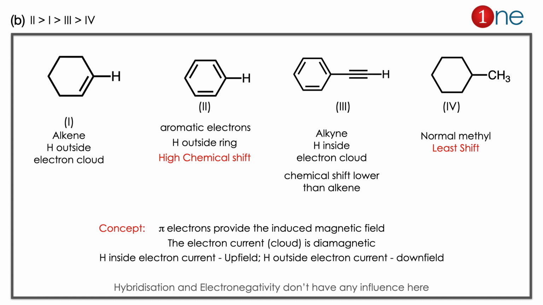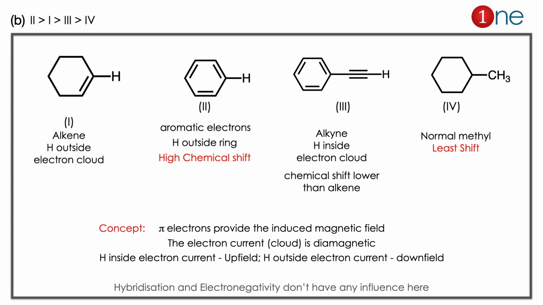We have to analyze between 1 and 3. Everybody knows in alkene the hydrogen is outside the electron cloud, in alkyne the hydrogen is inside the electron cloud. So what really happens is alkene has a higher chemical shift than alkyne. So the answer will be clearly B. Second will be the highest, then first will come, then third, least will be the fourth one.